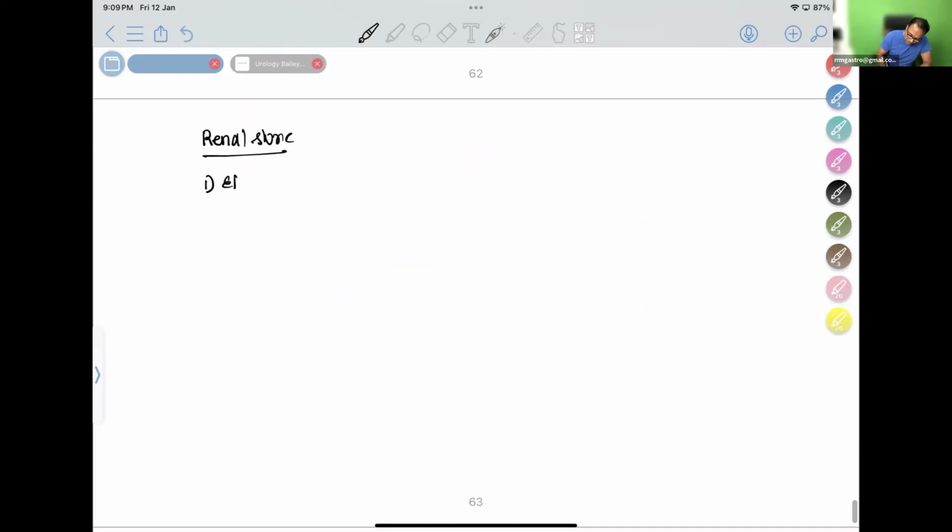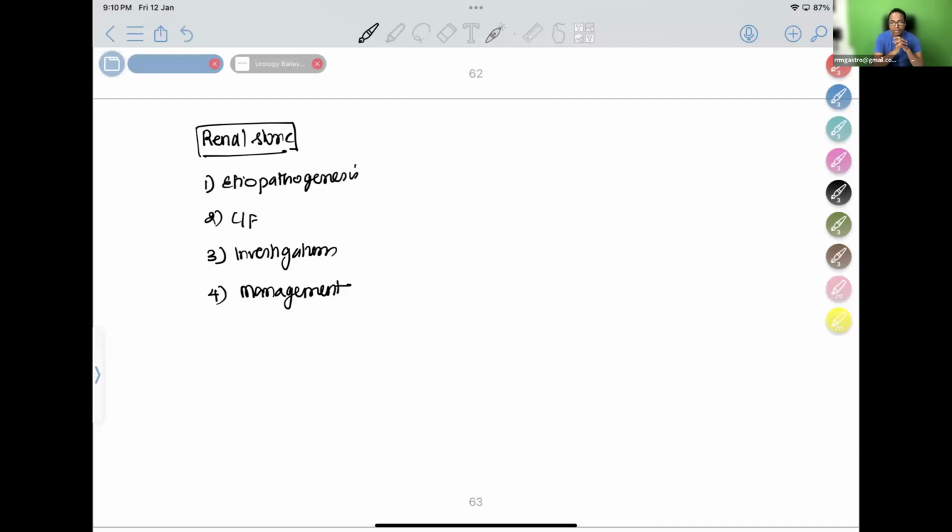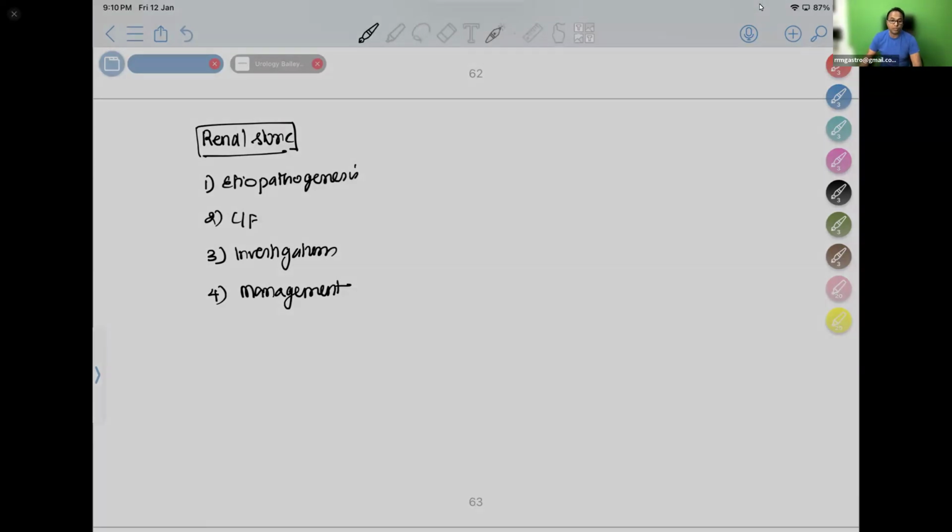So etiology, you have to write about etiopathogenesis, clinical features, investigations, and management. So 4 heading போட்டினா நீங்க எல்லாத்தையும் எழுதிடலாம். So renal stones பத்தி 4 heading போட்டினா எல்லாமே எழுதிடலாம். So don't forget renal stones, etiopathogenesis, clinical feature, investigation, and management. So please understand this question and revise it. This is enough for writing an essay question.